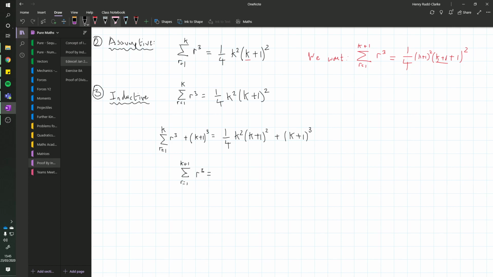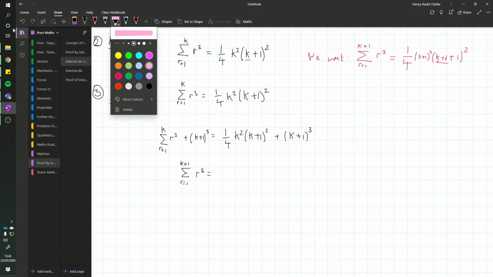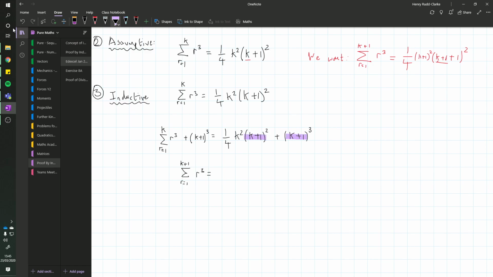This has got a common factor in both terms of k plus 1 squared. This and this. So rather than expanding, I'm going to factorize k plus 1 squared from both of them, which is going to leave me with a quarter of k squared plus k plus 1. Because if I take k plus 1 squared from this, it's just outside, and if I take k plus 1 squared from k plus 1 cubed, it leaves me with k plus 1.